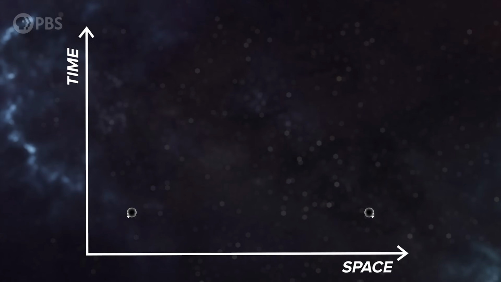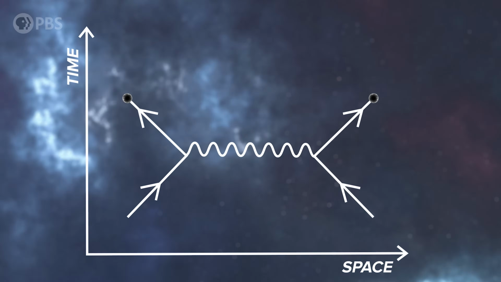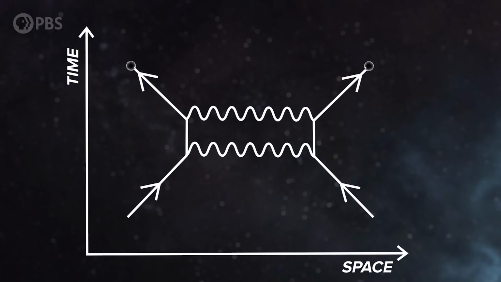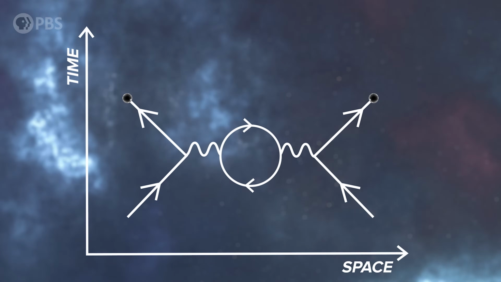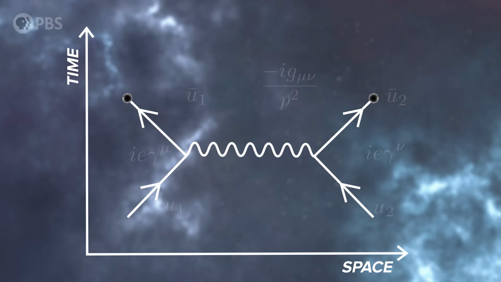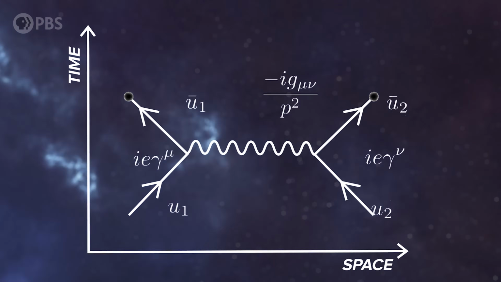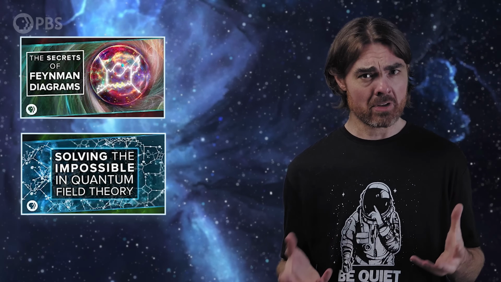For example, there are various ways that the first electron could emit a virtual photon which is absorbed by the second electron, or vice versa. Or it could happen via 2 virtual photons or more, or one of those photons could spontaneously form a virtual electron-positron pair before becoming a photon again, and so on. Each family of interaction types is represented by a Feynman diagram, and quantum electrodynamics gives us a recipe book for adding up the probabilities. We talked about this stuff in some previous videos, but there are literally infinite ways this interaction could happen, each more complex than the last.